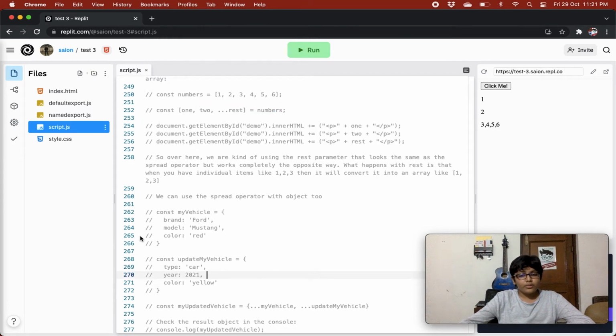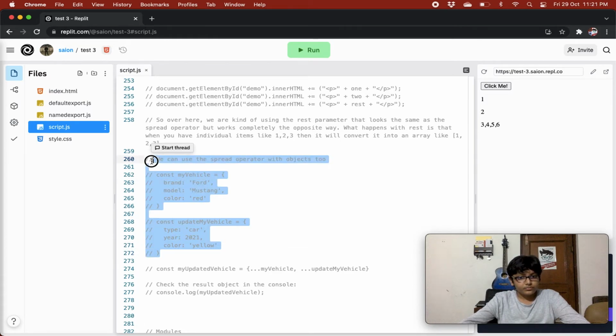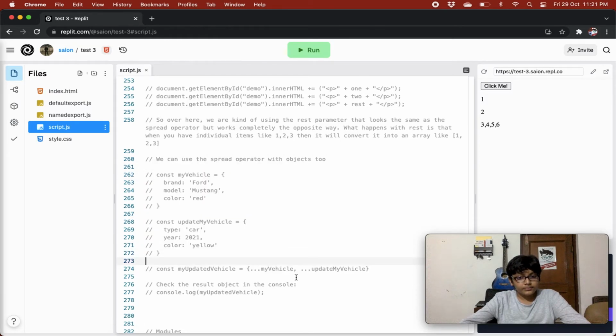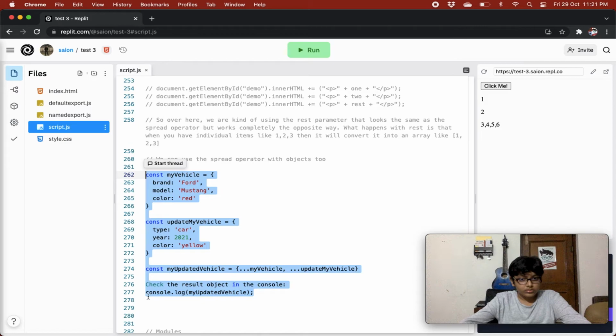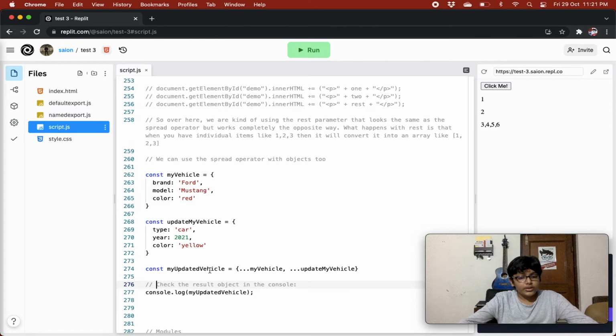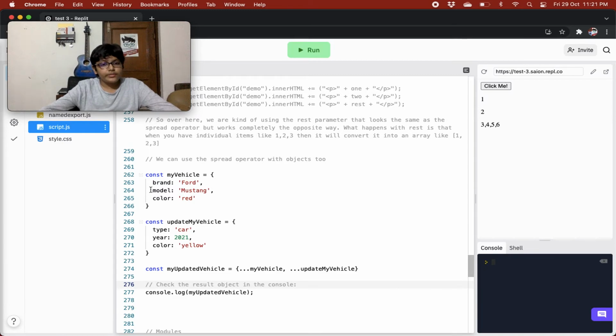So we can use the spread operator with objects too, right? So over here, what is happening? We have a myVehicle that is brand Ford, model Mustang, color red, and then we have an updateMyVehicle that is type car, year 2021, and color yellow.